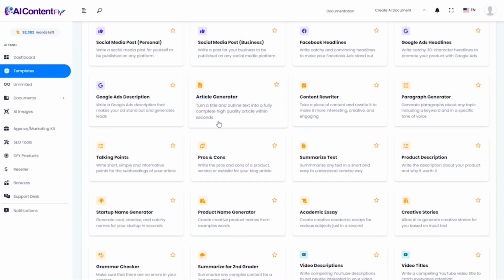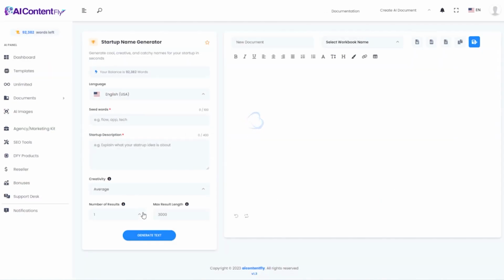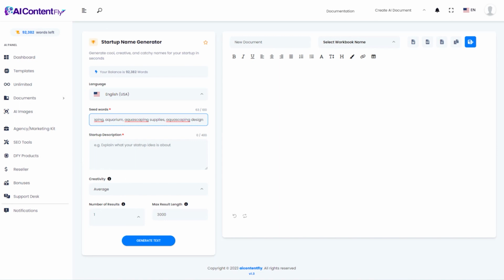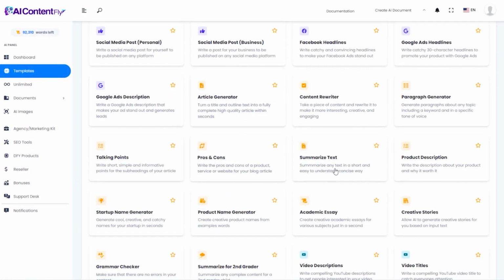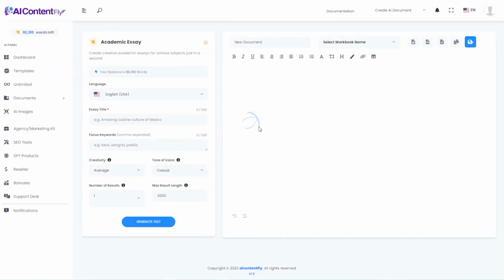Moving on to the next one, we also have a startup name generator. So I could throw a few keywords into there and a very short description of what this business is going to do and let the AI come up with some creative names. And it came up with great names such as Aquascape Dreams, Aquarium Wonders, Aquatic Designers, Aquatic Artisans, Aquascape Architects. I really like that. I wonder if that domain's available. It probably is. It's a good one. Aquascape Emporium and more.